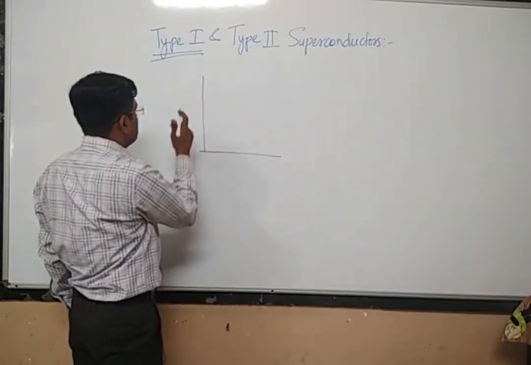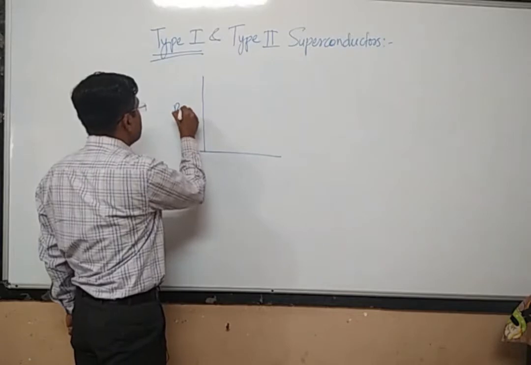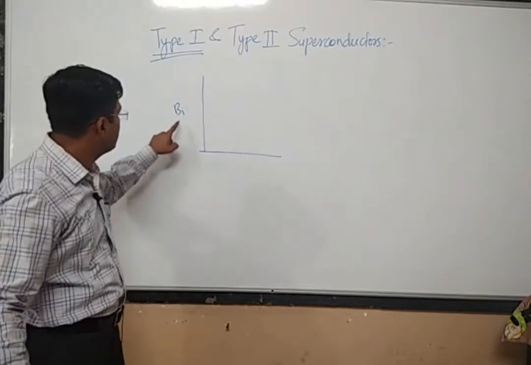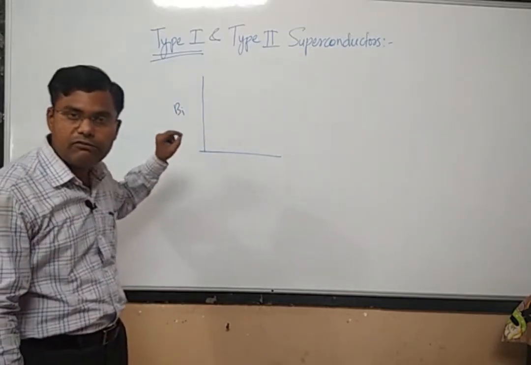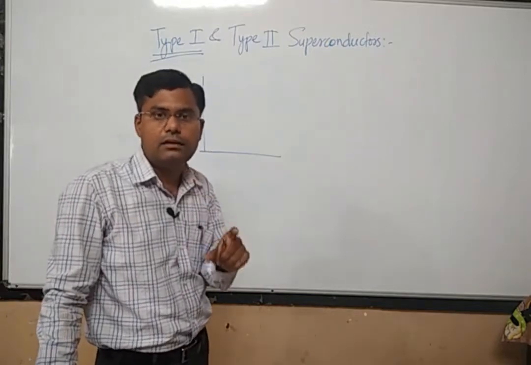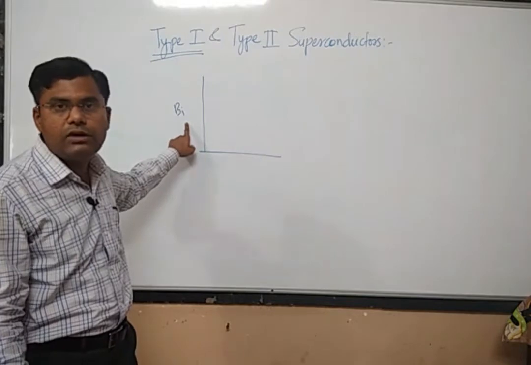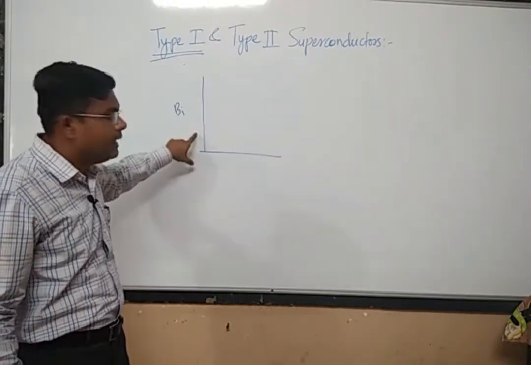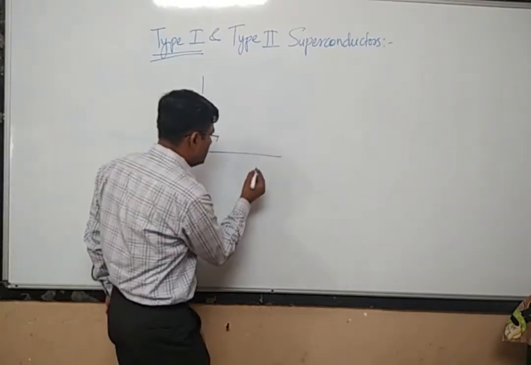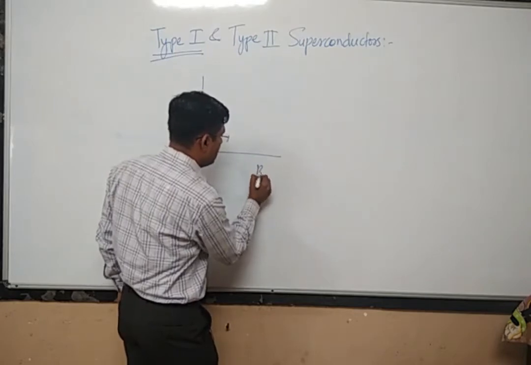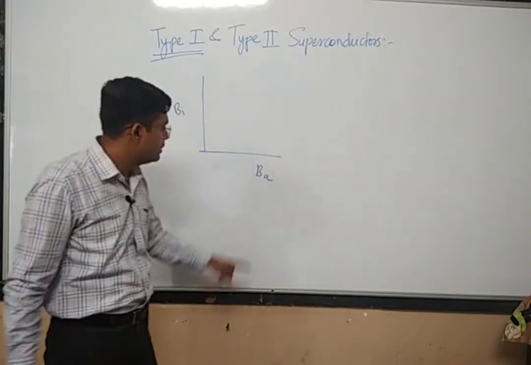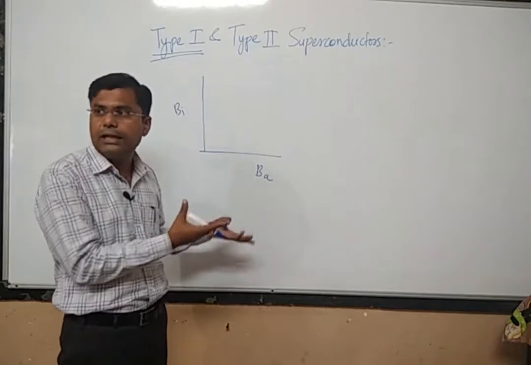On the y axis, I represent the internal magnetic field of a material, and on the x axis I represent the applied external magnetic field.